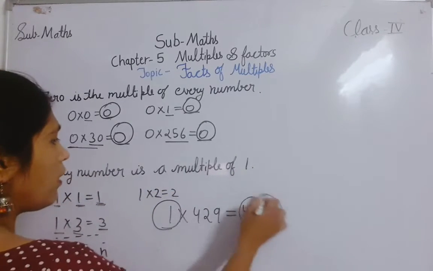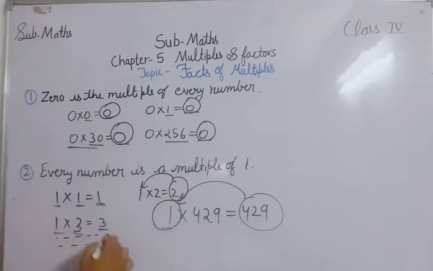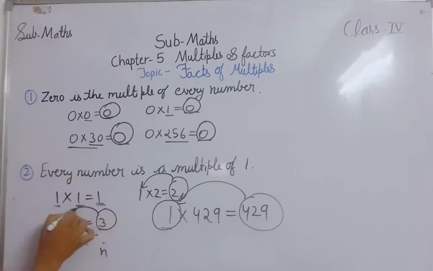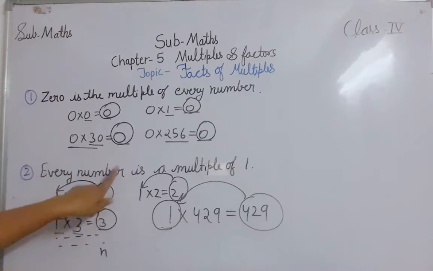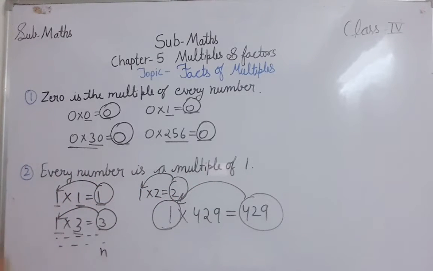This is a multiple of 1 also. Here 2 is a multiple of 1. Here 3 is a multiple of 1. Yes, here 1 is a multiple of 1. Clear? So every number is a multiple of 1.